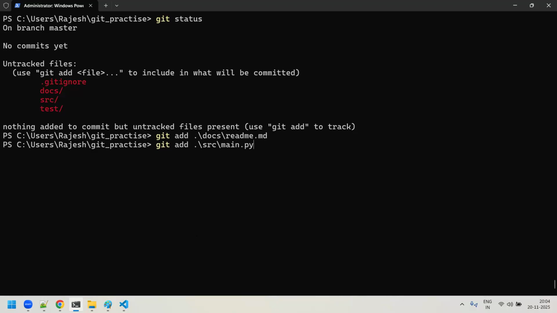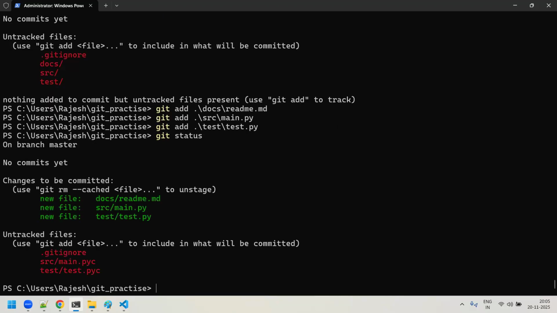This I want to move from the working tree to the staging area. Fine. Now I'll say git add. Under the test, there is something like test.py. This I want to move from the working to the staging area. So under this, one file I move to the staging area. But when I try to do a git status, can you see here?